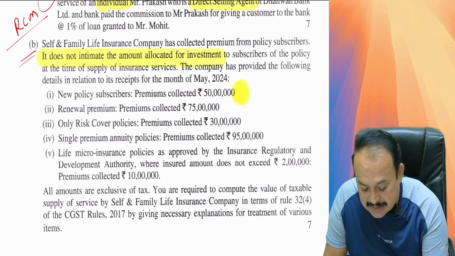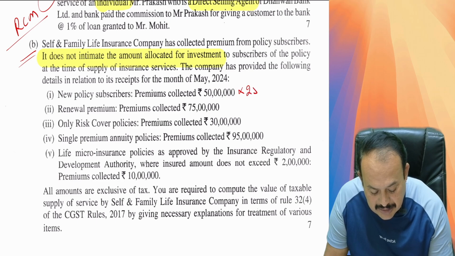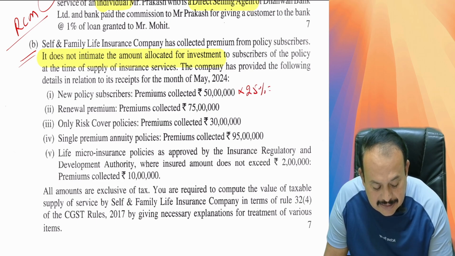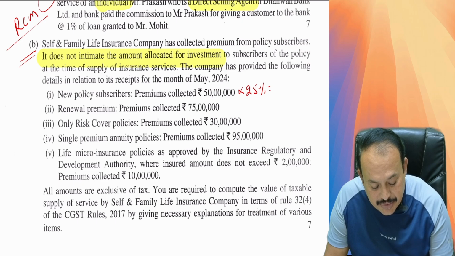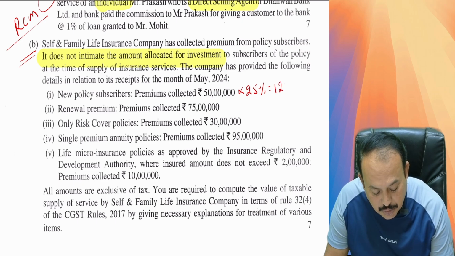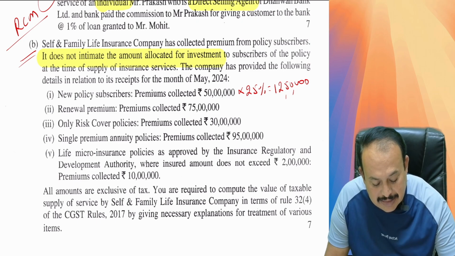In the given case, 25% of 50 lakhs, how much comes? 50 lakhs multiplied by 25% is 12 lakh 50,000, the value of taxable supply.